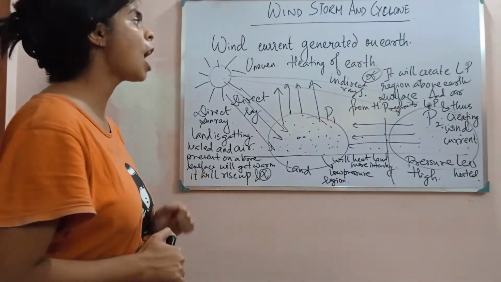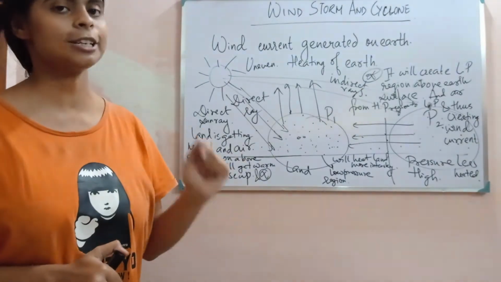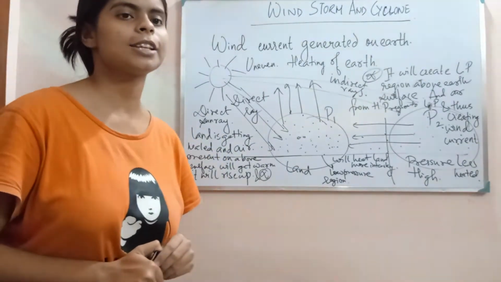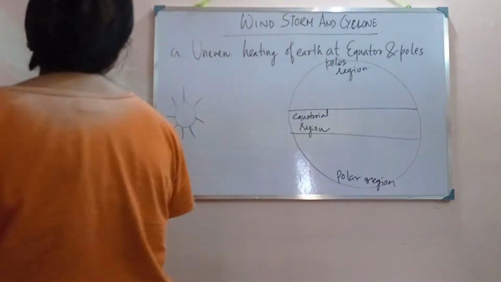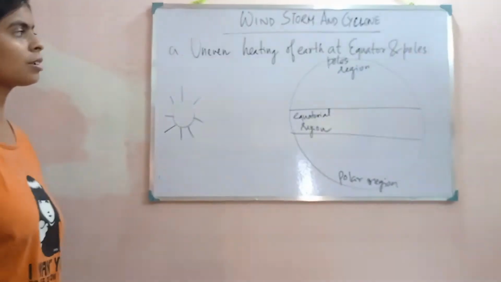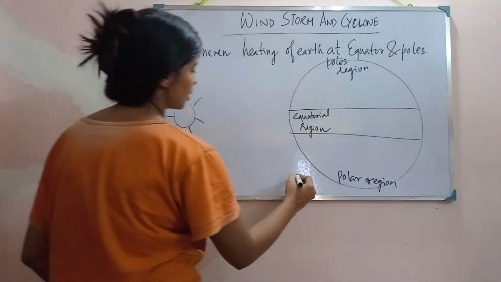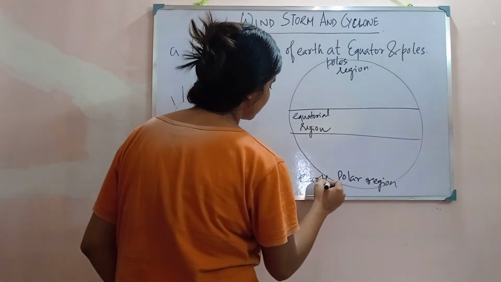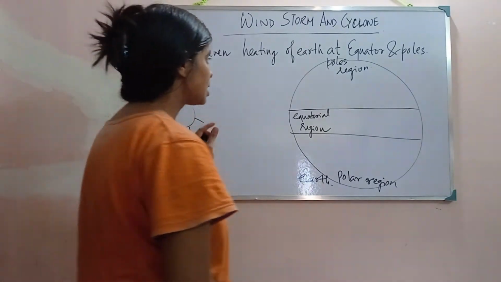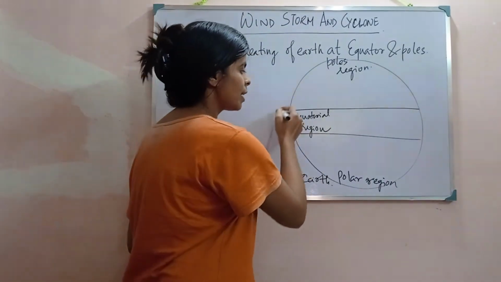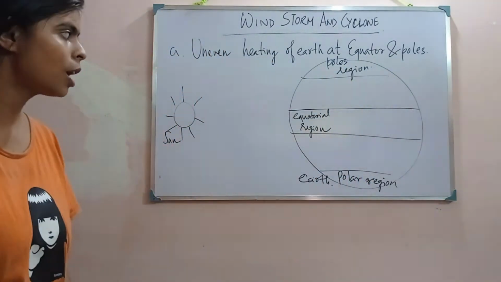Okay, now let's discuss the uneven heating of the earth at equator and poles. How the uneven heating creates a wind current on the earth at different latitudes. So here you can see this is the sun and the earth. And as we know, the distance between the sun and the earth is very large. So let's observe. This is the equatorial region, and these are the polar regions. Now let's see what.